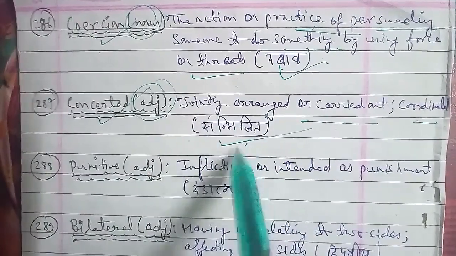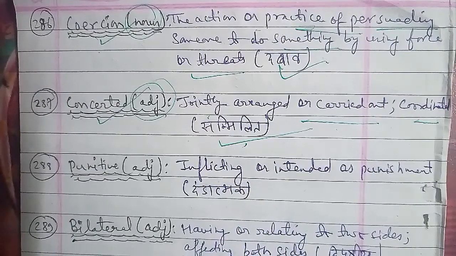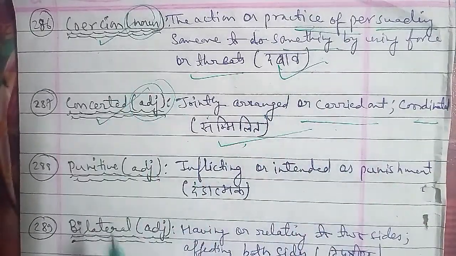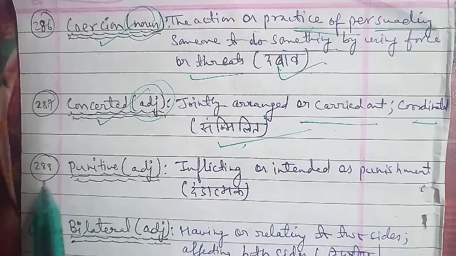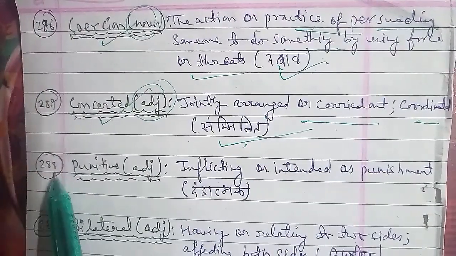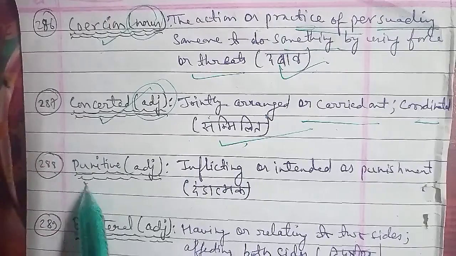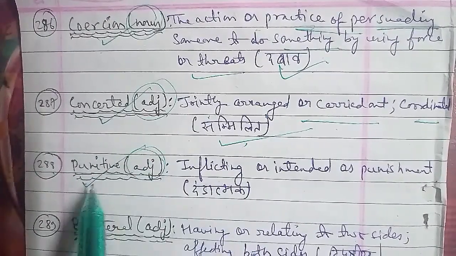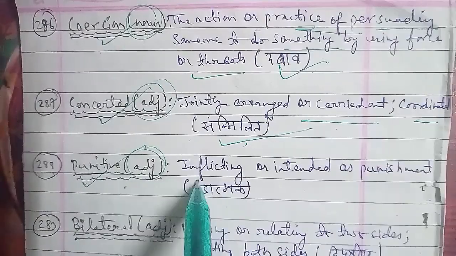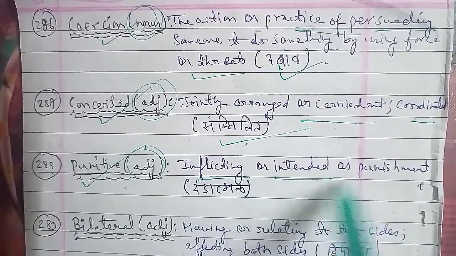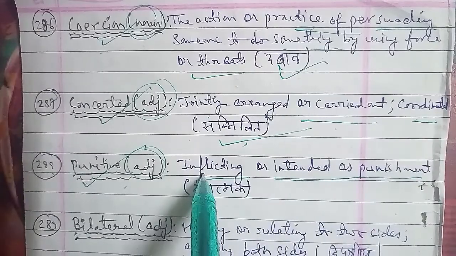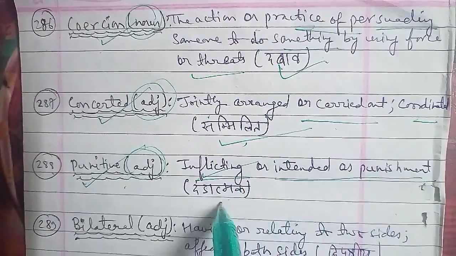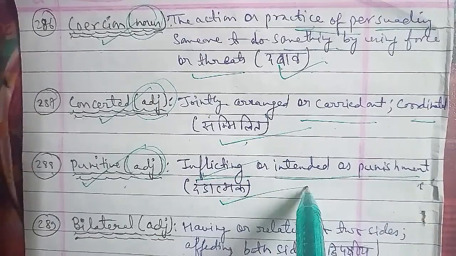Punitive is a word that is used as an adjective, and the meaning of punitive here is inflicting or intended as punishment. Something which you are inflicting or intended for as punishment, जिसे हम कहते हैं दंडात्मक. कोई ऐसी चीज़ जब जो आप कर रहे हो जो कि आपके लिए punishment का पार्ट हो सकता है, inflict होना, intended होना punishment के लिए, दंडात्मक होना, and in English you can use the word punitive there, that is used as an adjective, that you have to be very careful.